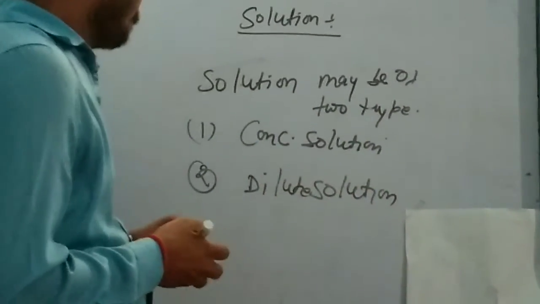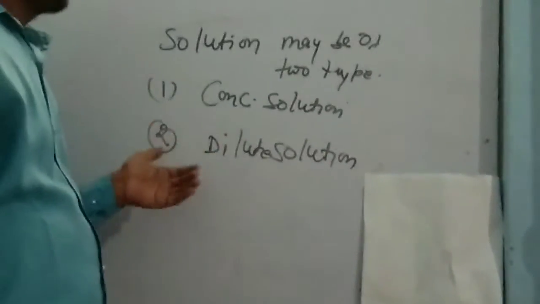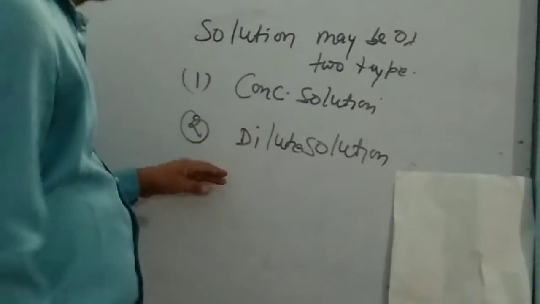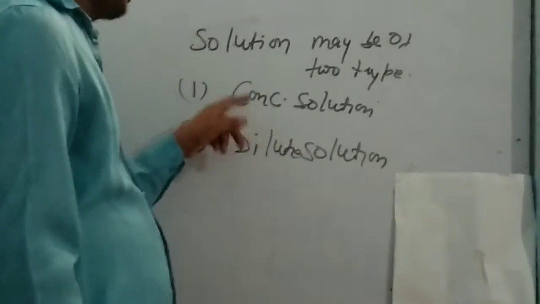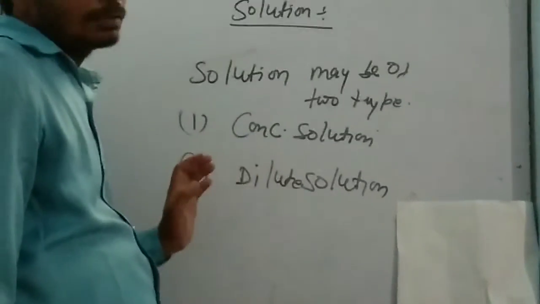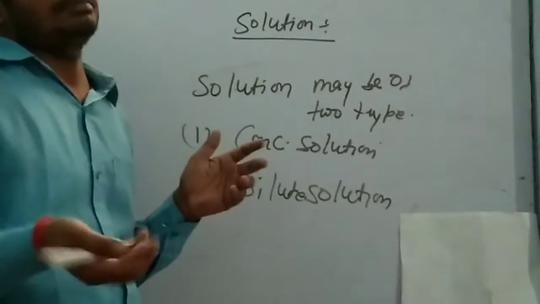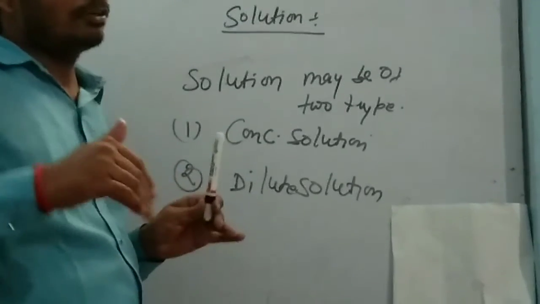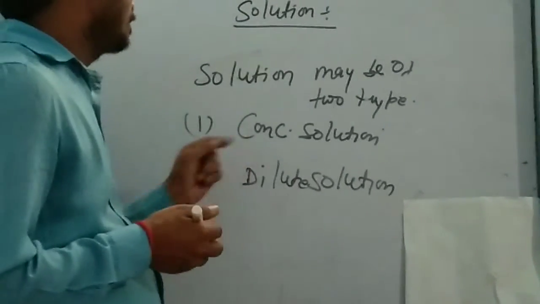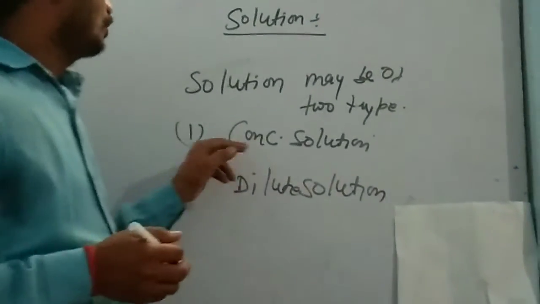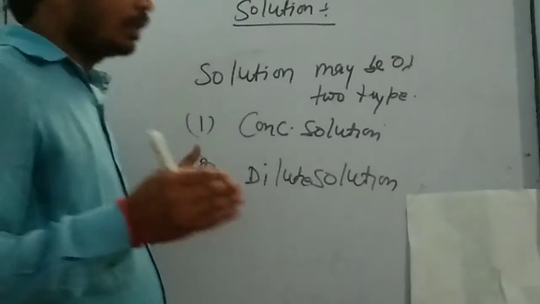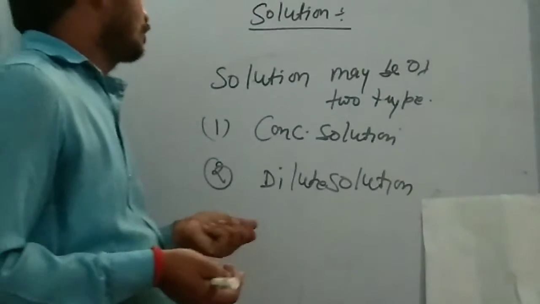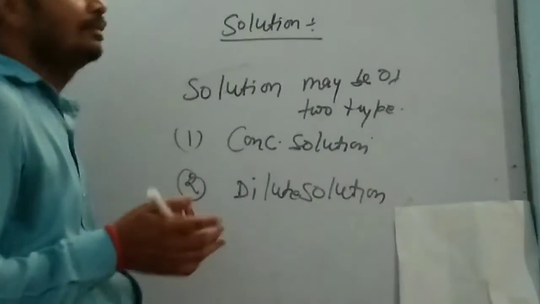In a concentrated solution, the amount of solute is maximum, but in a dilute solution, the amount of solute is minimum. If the amount of solute is minimum, then the amount of solvent is maximum. So different types of conditions operate in the solution.